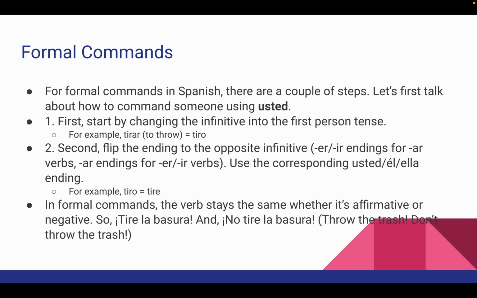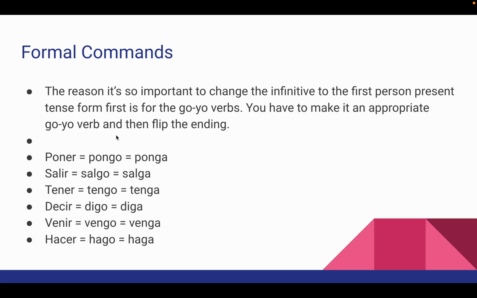So you might think it's just easier to skip this first step, and for a lot of regular verbs it is, but the reason why it's so important to change the infinitive to the first person present tense first is for the yo-go verbs. You have to make it an appropriate yo-go verb and then flip the ending. So poner becomes pongo, becomes ponga. You see how you've put it in the first person tense and then you flip the ending. So it's an ER verb, it gets the AR third person ending. Poner, pongo, ponga. Salir, salgo, salga. Tener, tengo, tenga. Decir, digo, diga. Venir, vengo, venga. Hacer, hago, haga.